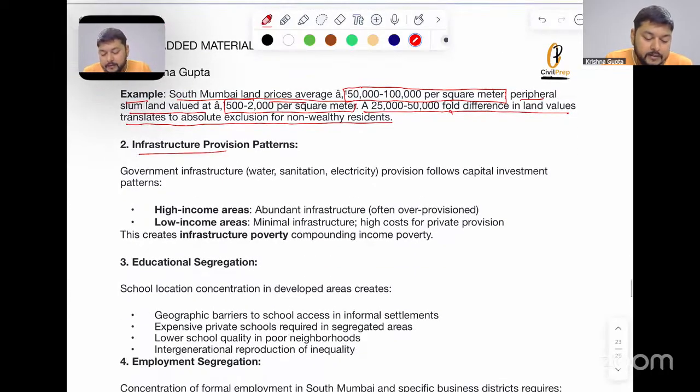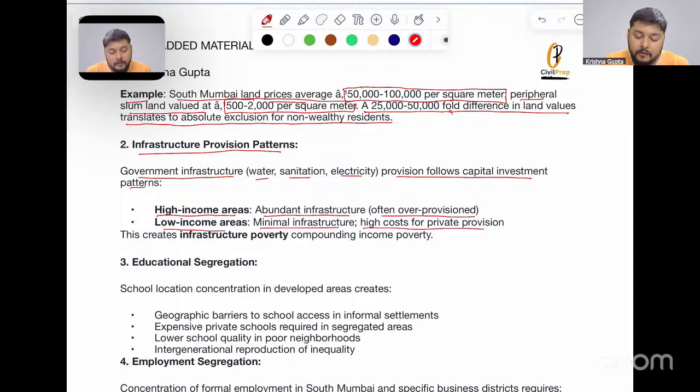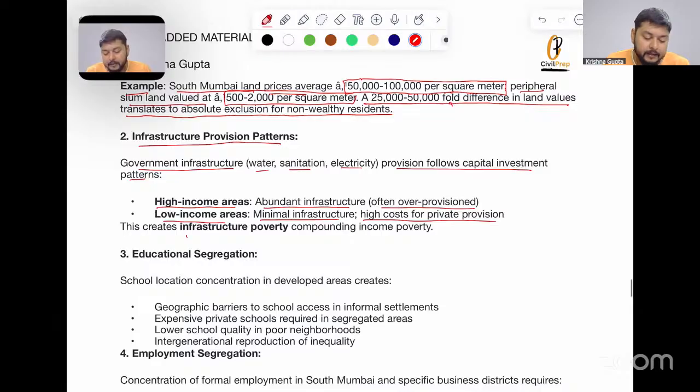Then, infrastructure provision patterns. Government infrastructure, that is water, sanitation, and electricity provision, follows capital investment patterns. High income areas have abundant infrastructure, often over-provision. Low income areas have minimal infrastructure and high cost for private provision. This creates infrastructure poverty, which compounds the income poverty in the Mumbai urban area.